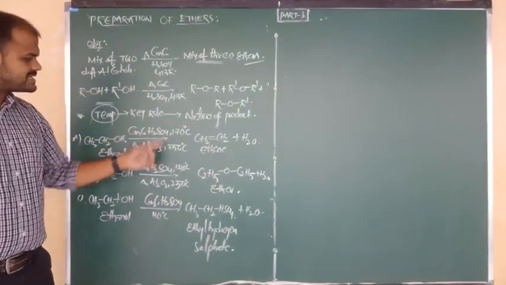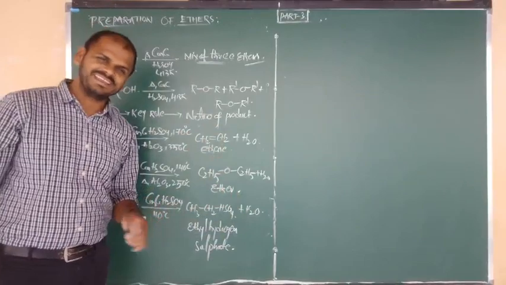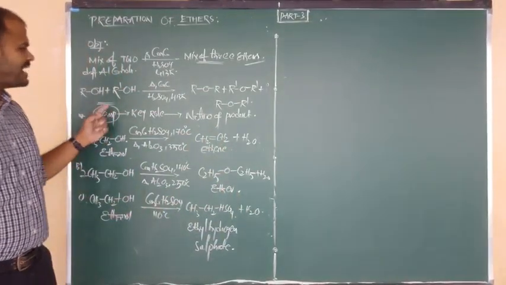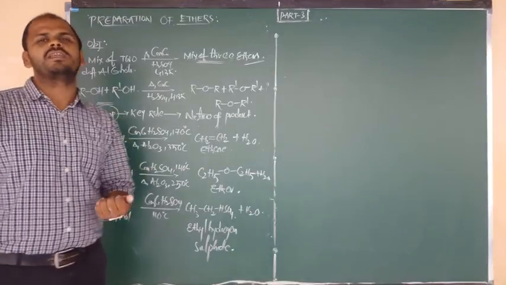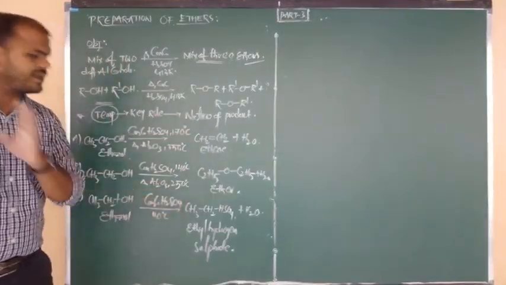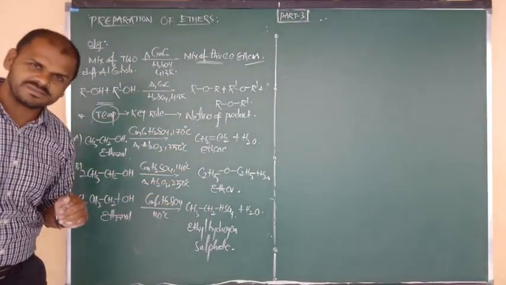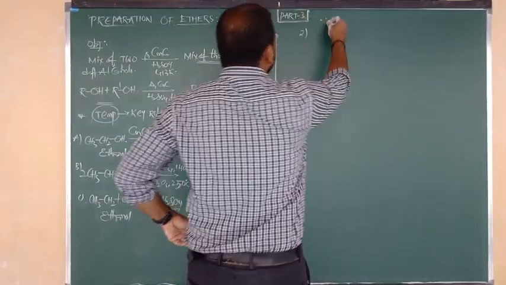That means temperature can show a very special effect. All these are thermodynamically controlled reactions. This depends on temperature. Understood, beta? Good.